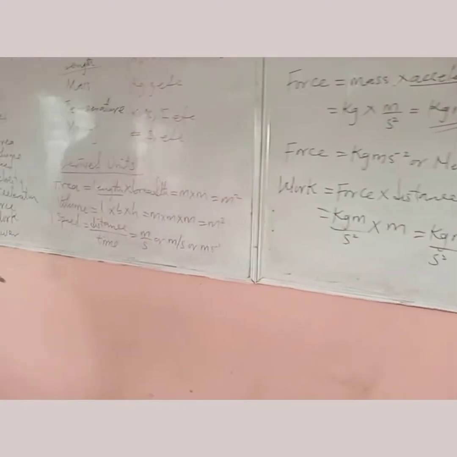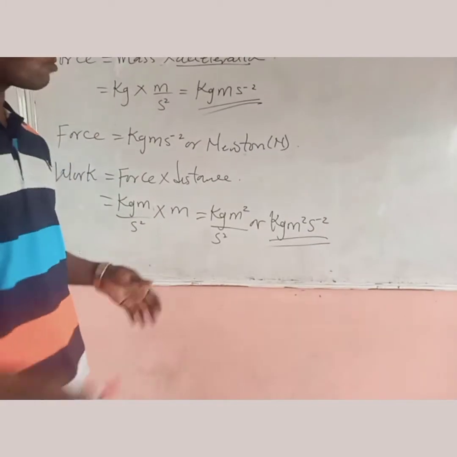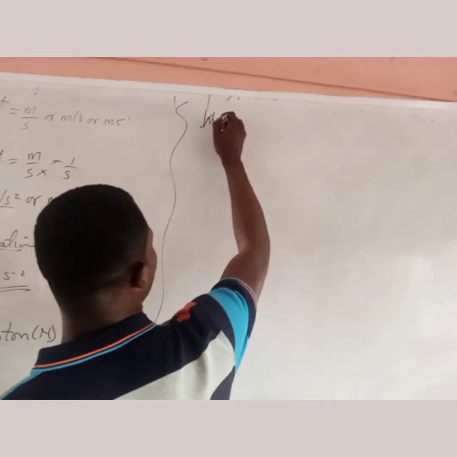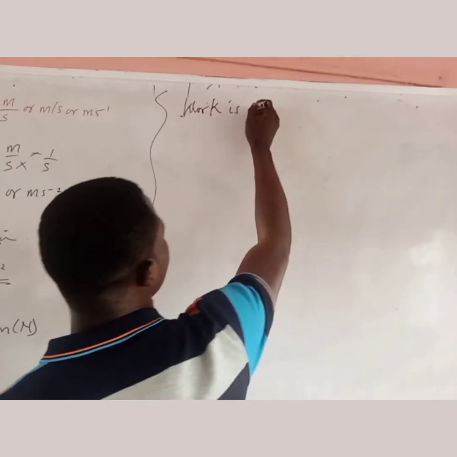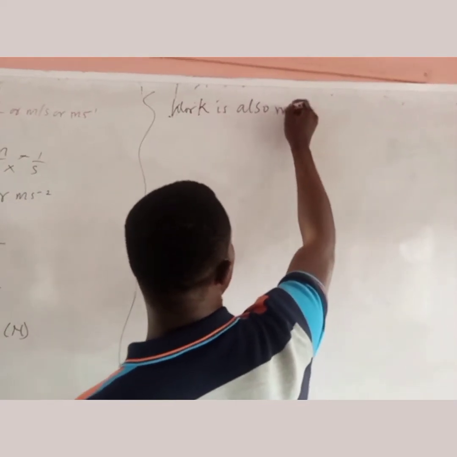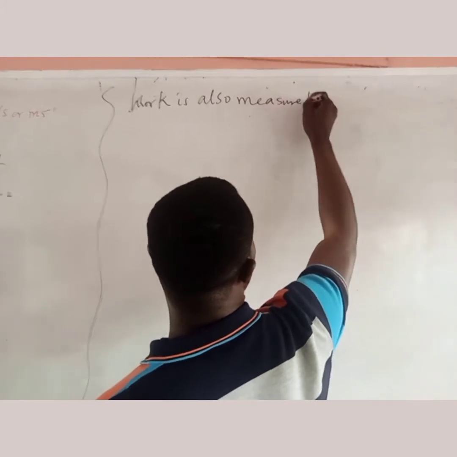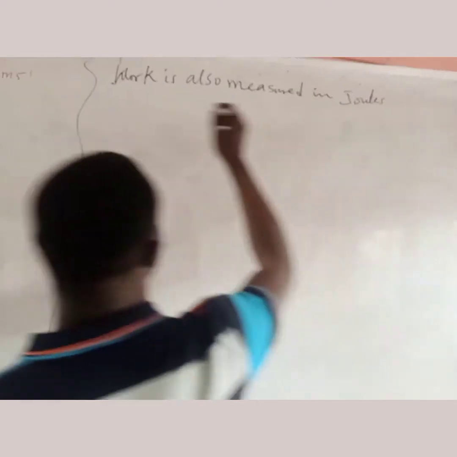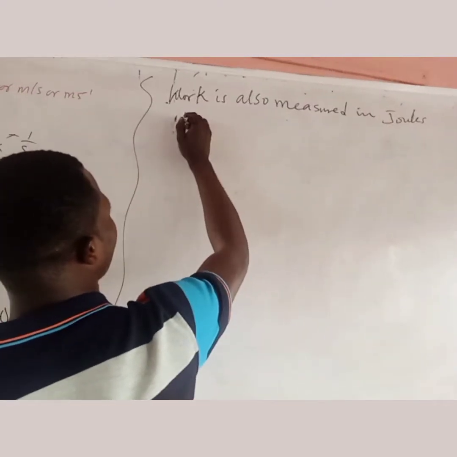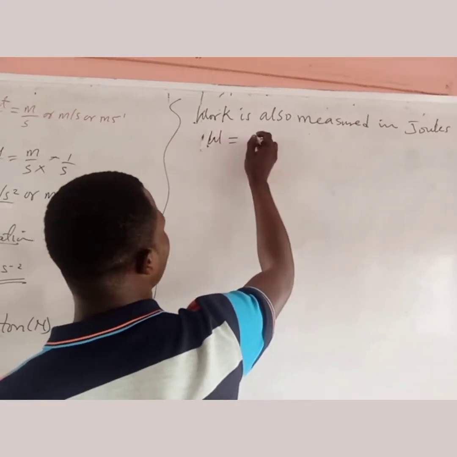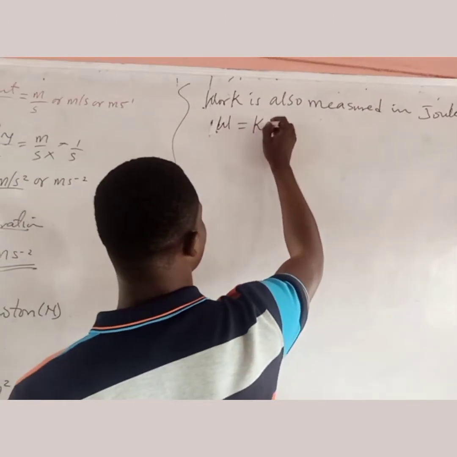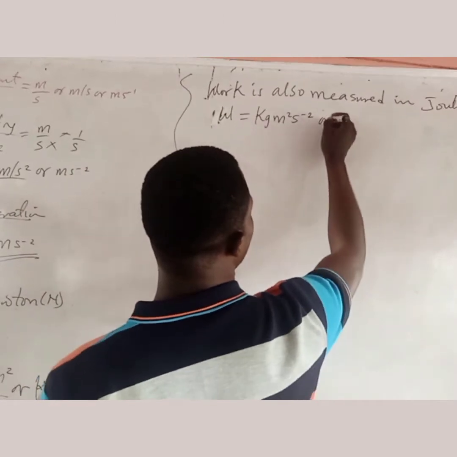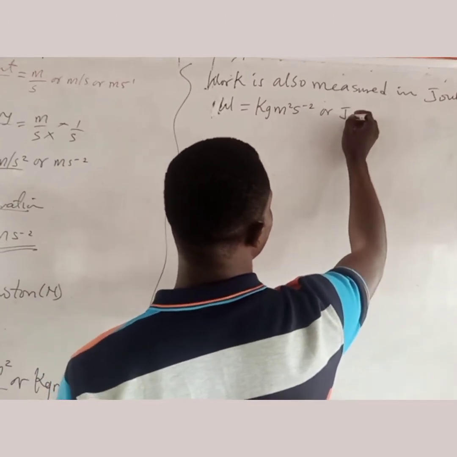We also have power. But before we go to power, we also have another unit for work. Work is also measured in joules. So work is equal to kilogram meter square per second square, or can also be in joule.